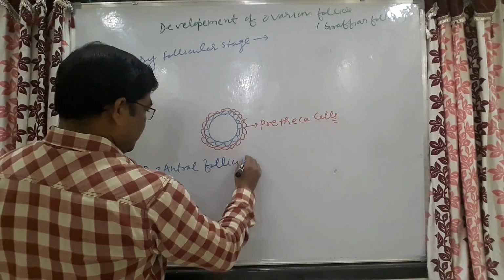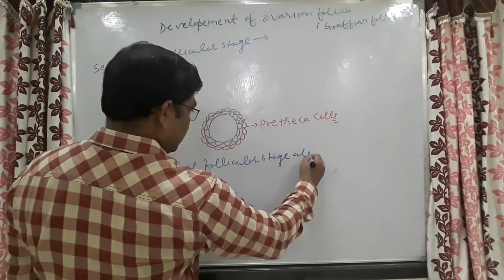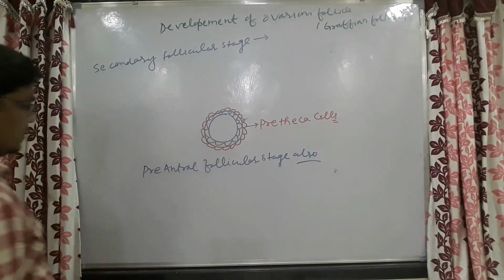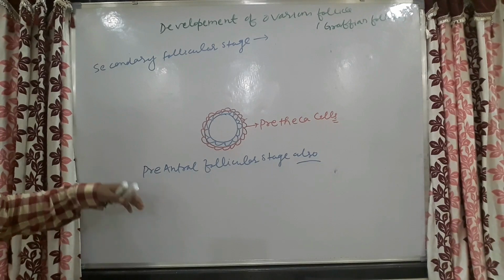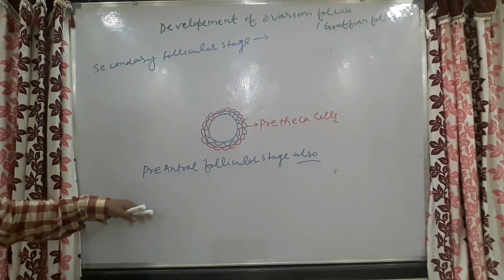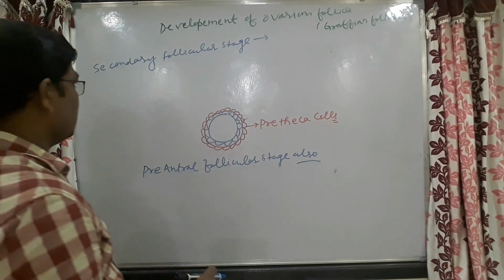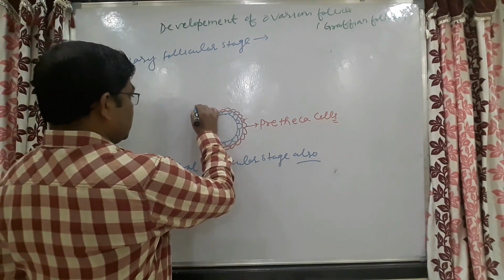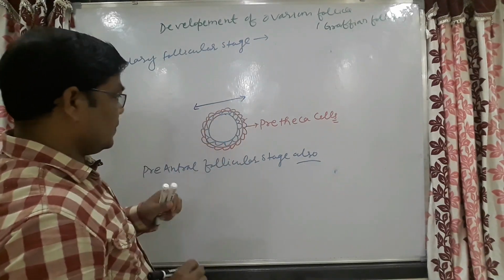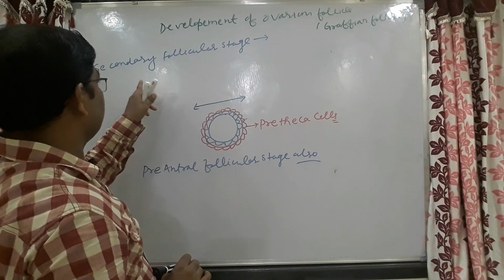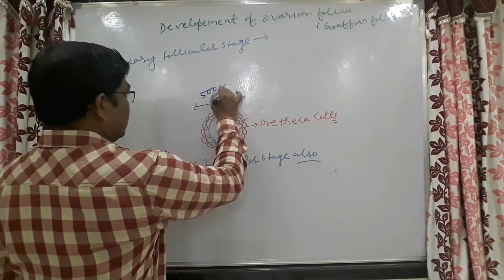Here there will be an increase in size of this follicle; the diameter of the secondary follicle is up to 500 micrometer.